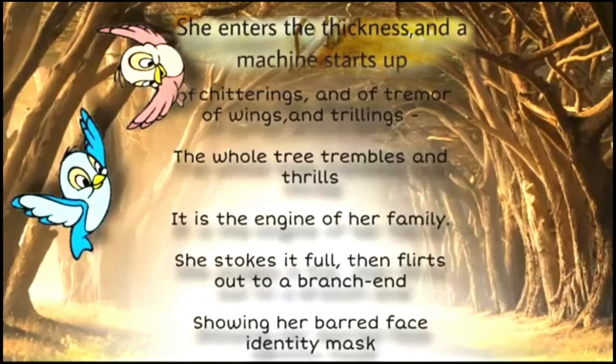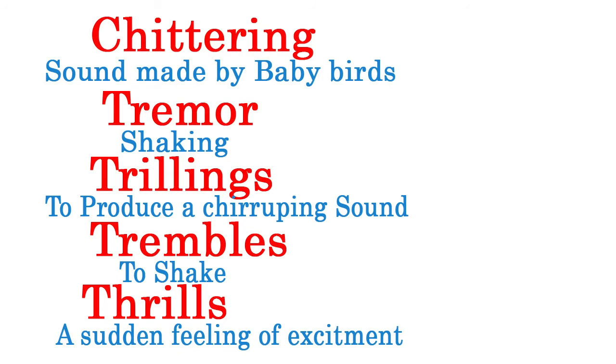In these lines, the difficult words used are: chitterings, sounds made by baby birds; tremor, shaking; trillings, to produce a chirping sound; trembles, to shake; thrills, a sudden feeling of excitement.